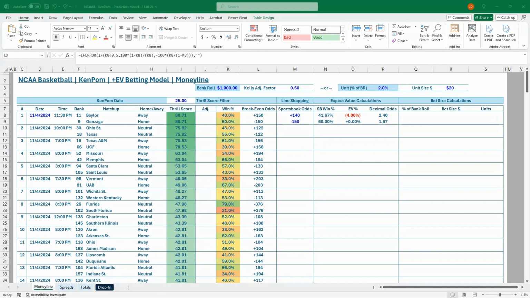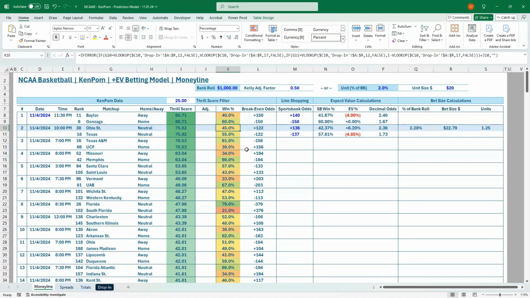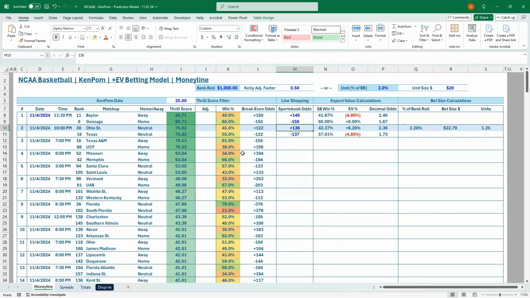Tip-off night, let's check out Ohio State and Texas. Okay, we've got plus 136 on DraftKings and minus 137 on BetRivers. So there's an EV bet you could place for the first night of college basketball. We've got a 45% chance of Ohio State winning. That's plus 122 break-even odds. And we have DraftKings giving us plus 136 or BetMGM giving us plus 135.